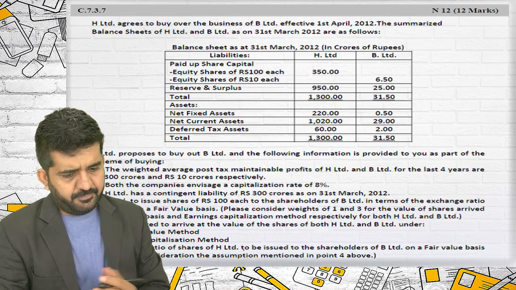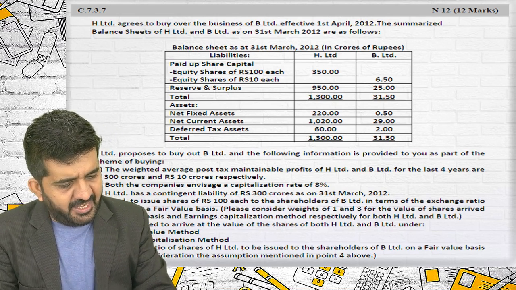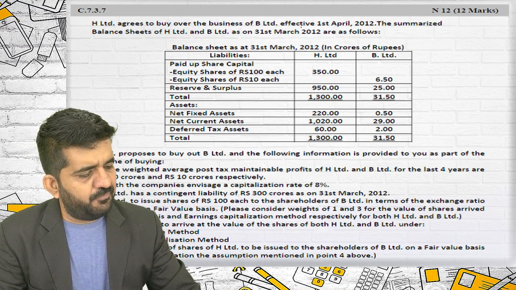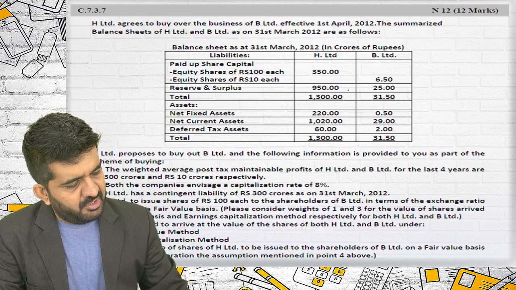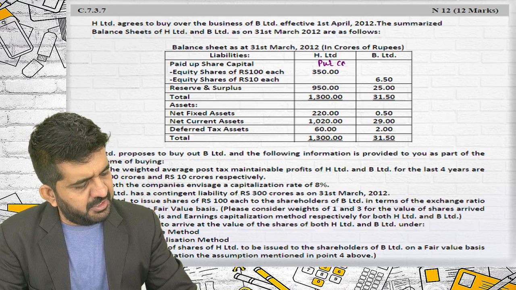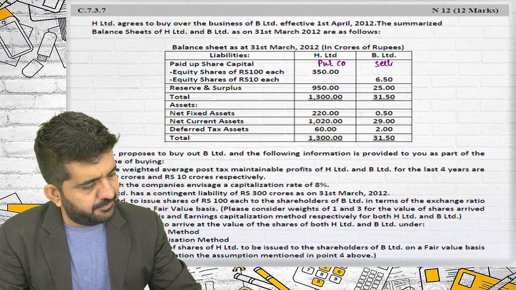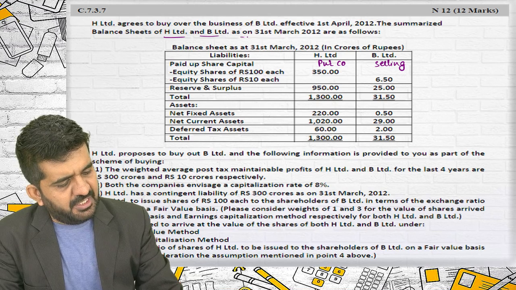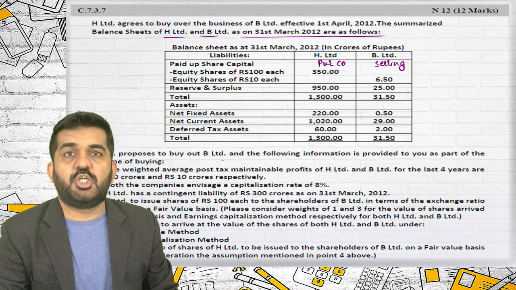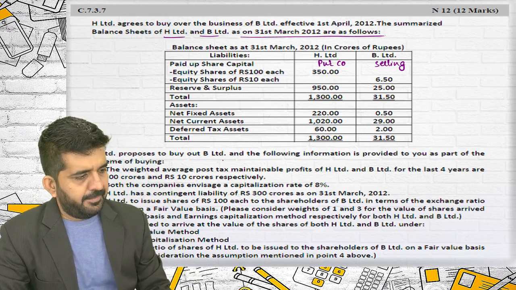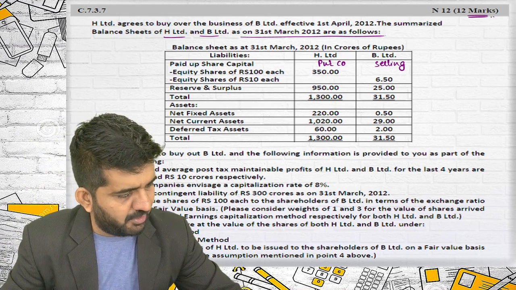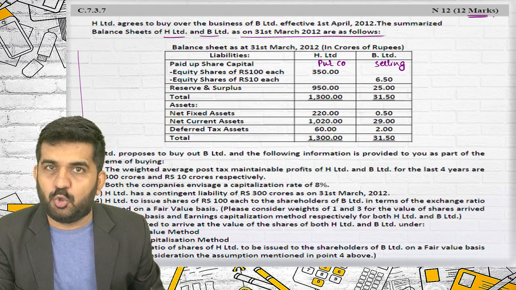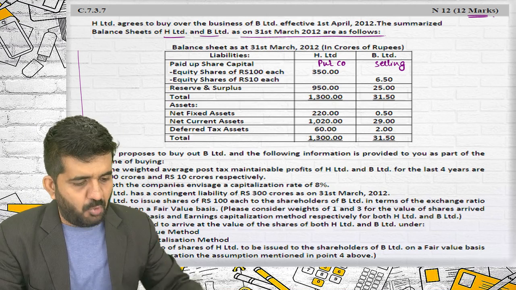Somewhat good question. H Limited agrees to buy over the business of B Limited effective on 1st April 2012. So H Limited is the purchasing company and B Limited is the selling company. The summarized balance sheets of H and B Limited as on 31st March 2012 are as follows. So how many marks is this question? 12 marks. It even looks like a 12 marks question, but when I answer it, it will not look like one. It is very small.